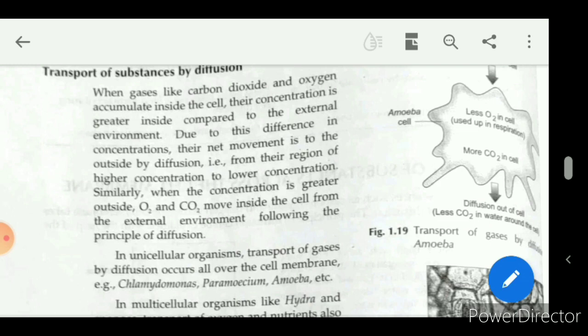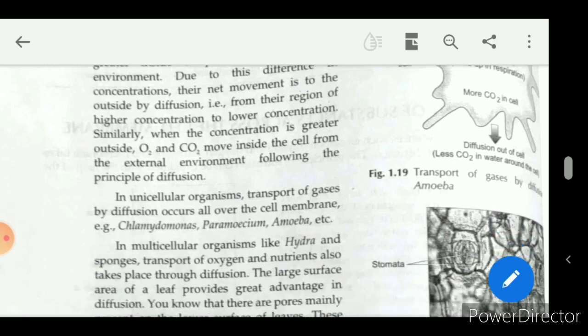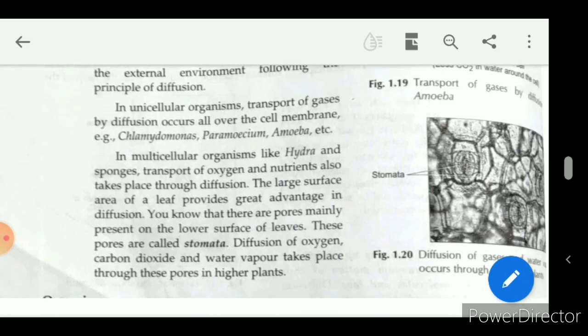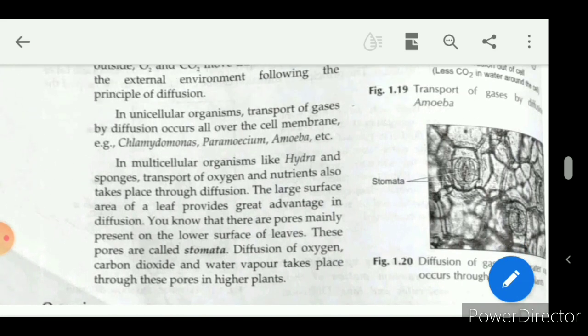In unicellular organisms, transport of gases by diffusion occurs all over the cell membrane, like in paramecium and amoeba. In multicellular organisms like hydra and sponges, transport of oxygen and nutrients also takes place through diffusion.